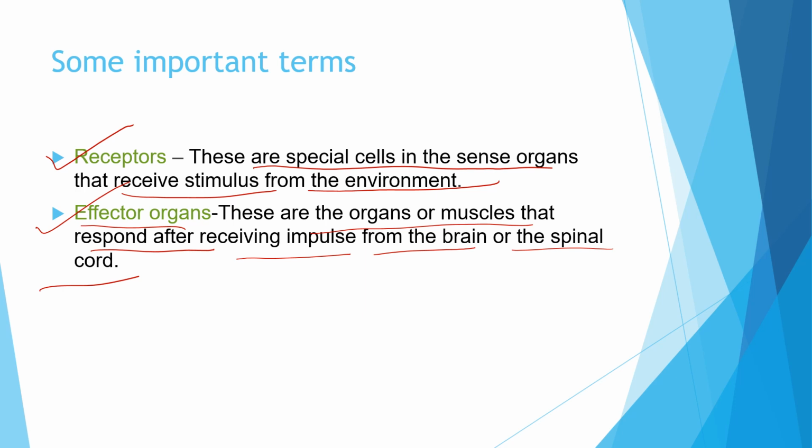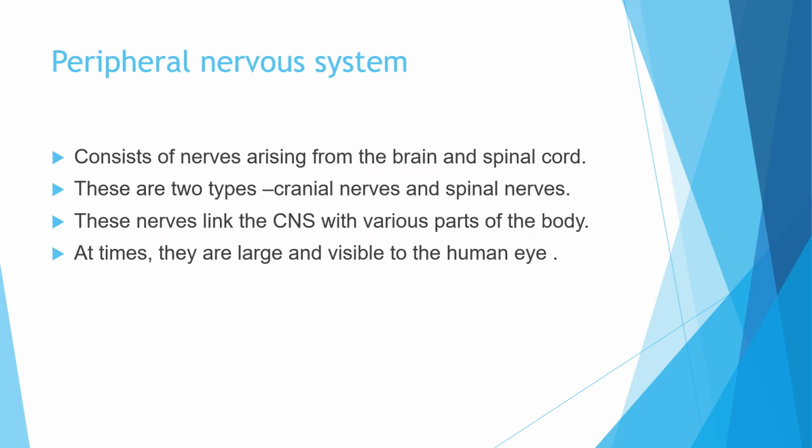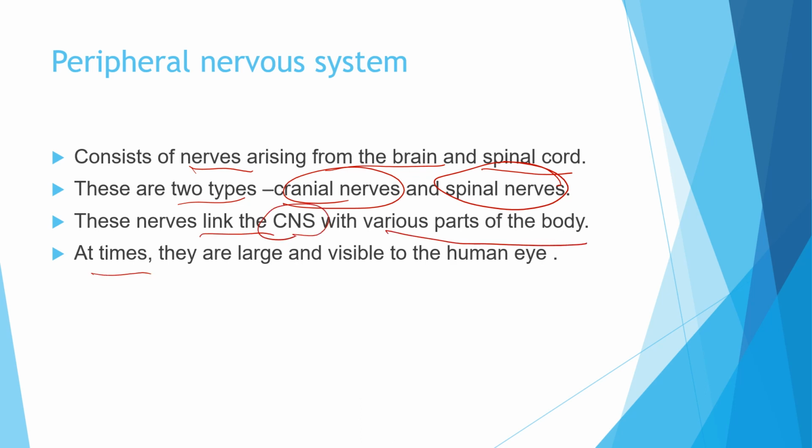Now what is next? Let us see. Now just a quick idea about the peripheral nervous system. So what is peripheral nervous system? It consists of nerves arising from the brain and the spinal cord. There are two types of nerves, the cranial nerves and the spinal nerves. These nerves link the central nervous system with the various parts of the body. At times they are large and visible to the human eye.